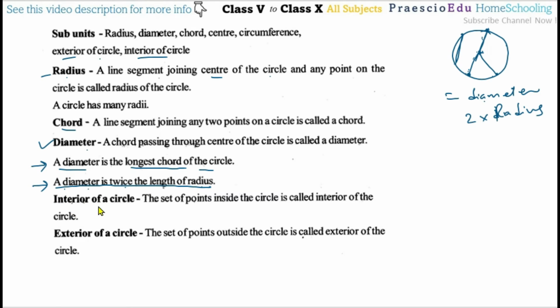Then interior of the circle, this is very important. Interior means inside, and exterior means outside. Outside means out of the circle, and inside means these are the inside. This is the boundary of the circle, or we can say the edge of the circle. Inside the circle, toward the center, this side is called the interior, and the opposite, outside of the circle, is called the exterior of the circle.